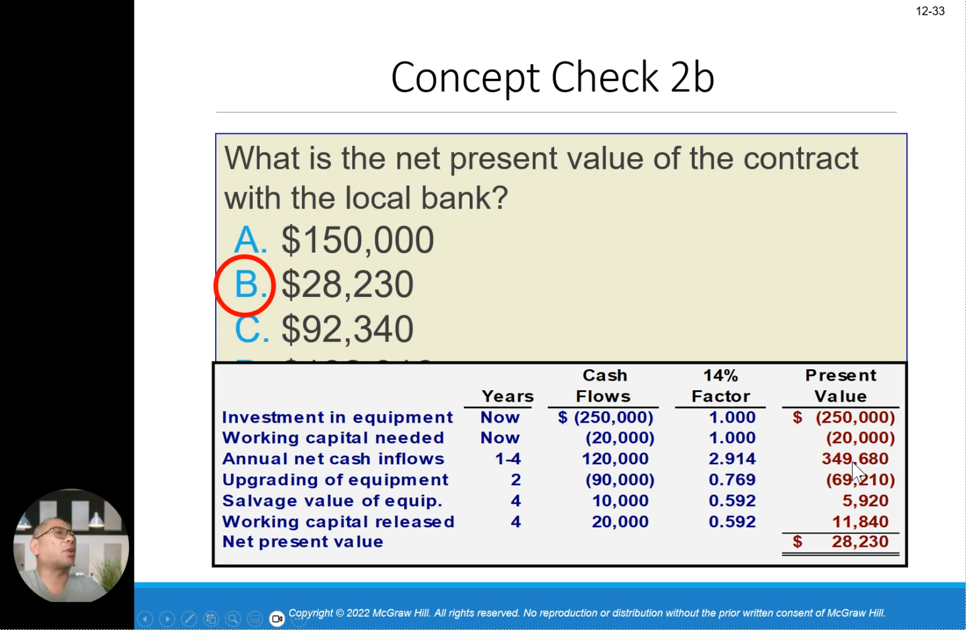You get 349,680. Upgrading of equipment, which is year 2, minus 90,000 times 0.769, which is 69,210. Salvage value of equipment in 4 years, 10,000 times 0.592, this is 5,920. And then working capital release in year 4, 20,000 times 0.592, which is 11,840. When you add all of them up, it becomes 28,230. Okay, that's how you get number B. You're going to do all the steps in order to get this number B.